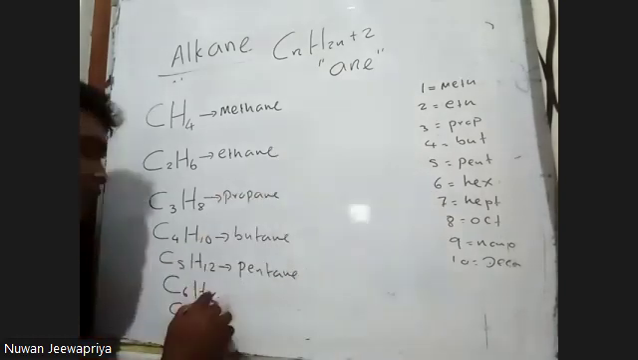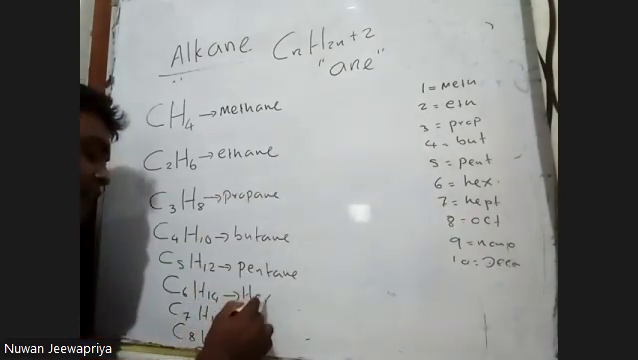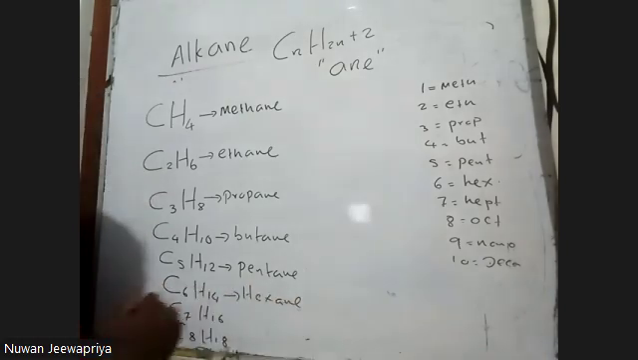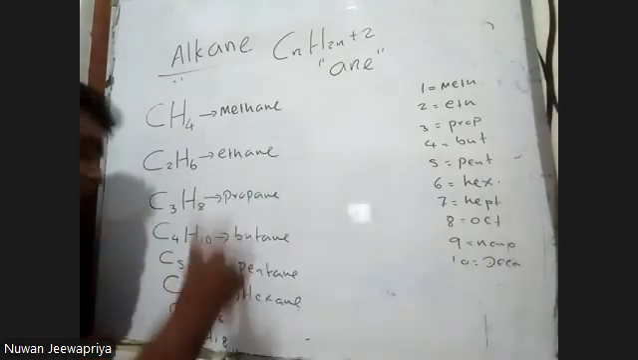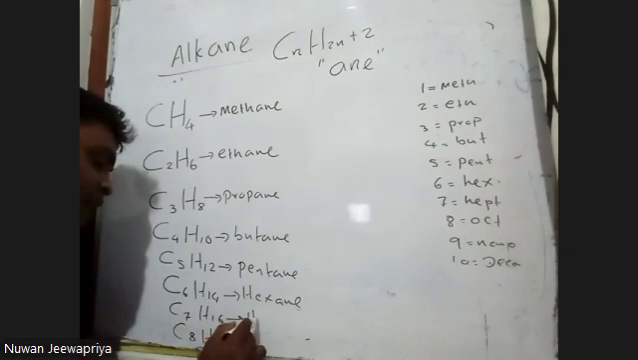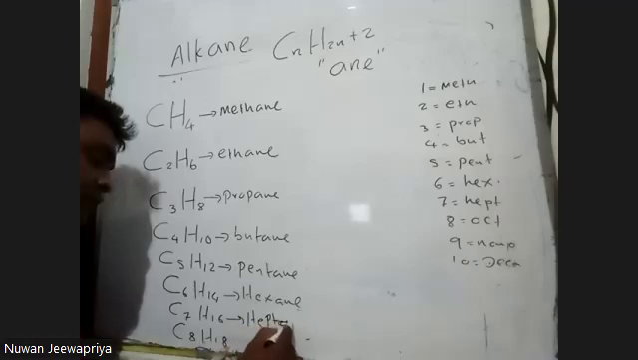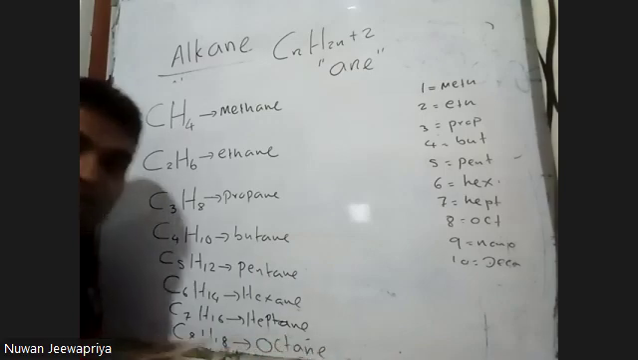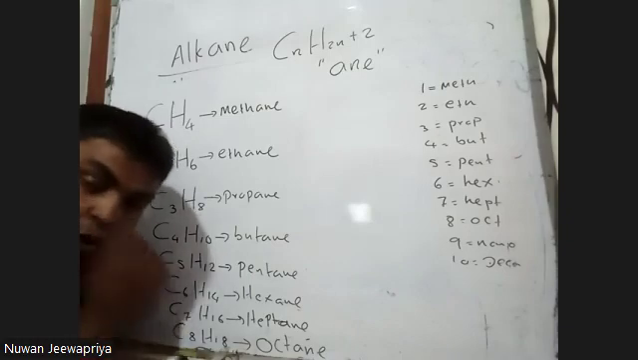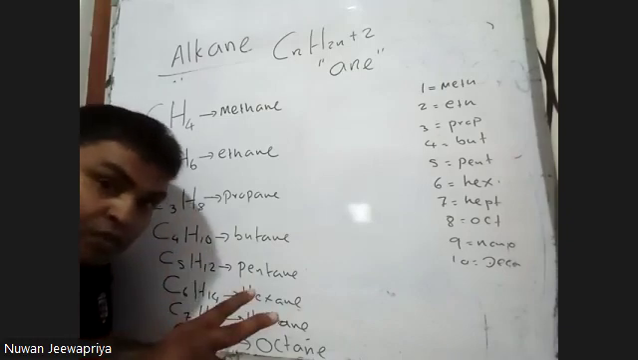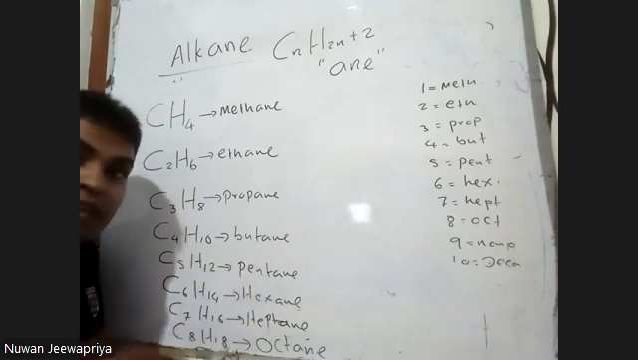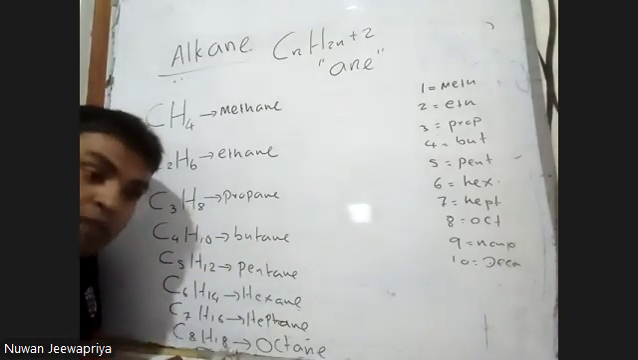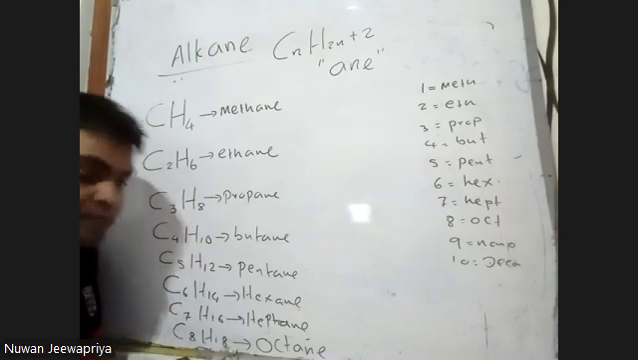Six carbon atom called hex. Hexane. Seven carbon atom called hept. Heptane. Eight carbon atom called oct. Octane. You all are familiar with octane. Octane 90, octane 92, octane 95. This label is there in the petrol shape because the petrol is octane.